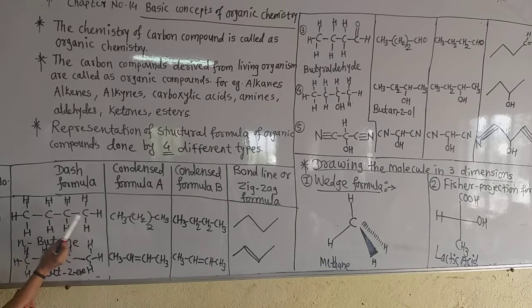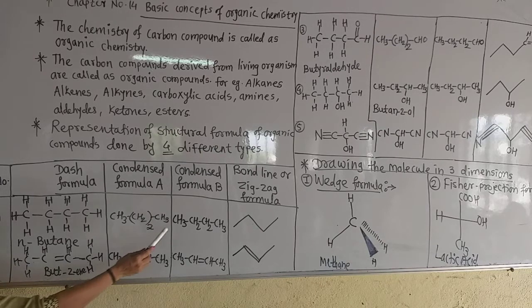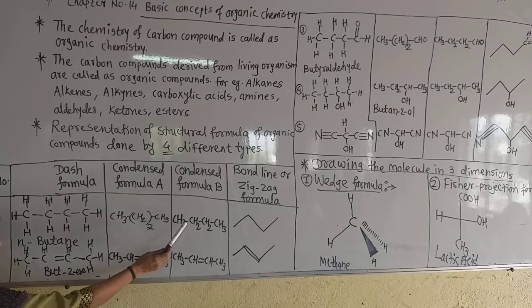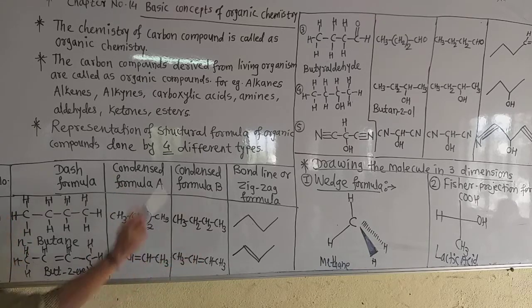The ending carbons contain three hydrogen atoms, so write CH3, CH2 in bracket twice, CH3. Or it can be drawn in a different condensed formula B, by putting a dash or dot between the carbon atoms, in this way: CH3, CH2, CH2, CH3.